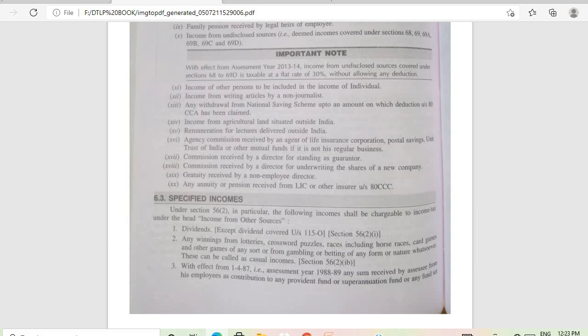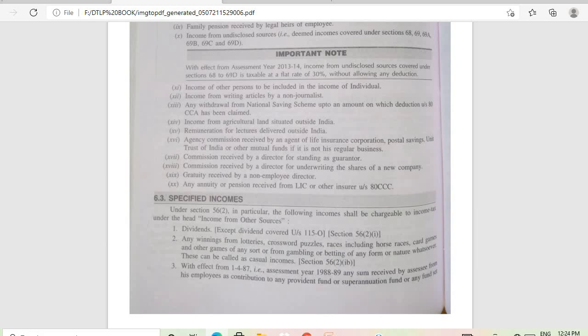Then income of other person to be included in the income of individual, then income from writing articles by a non-journalist, then any withdrawal from national savings schemes up to an amount on which deduction under section 80CCA has not been claimed, then income from agricultural land situated outside India, remuneration for lectures delivered outside India, then agency commission received by an agent of Life Insurance Corporation, postal savings, Unit Trust of India or other mutual fund if it's not his regular business, then income received by a director for standing as guarantor, then commission received by a director for underwriting the shares of a new company, then gratuity received by a non-employee director, then any annuity or pension received from LIC or other insurers under section 80CCC.